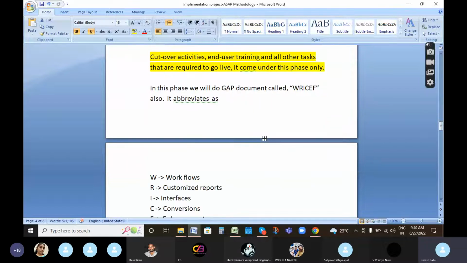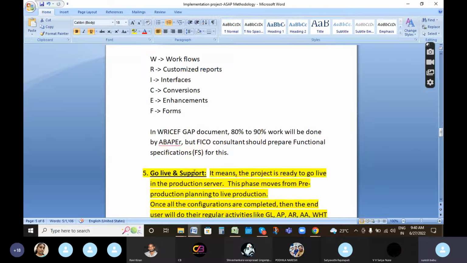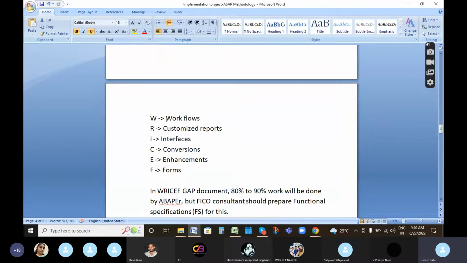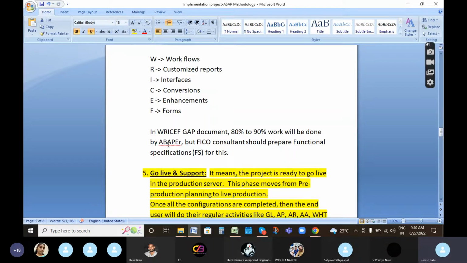In this phase, RICEFW also comes in final preparation. RICEFW means workflows, customized reports, interfaces, conversions, enhancements, and forms. This one I have not prepared. What is workflow? What are customized reports? I have to prepare one more time. Based on the 270-page document SAP has given, and the videos, I have prepared these notes and I am giving the presentation.